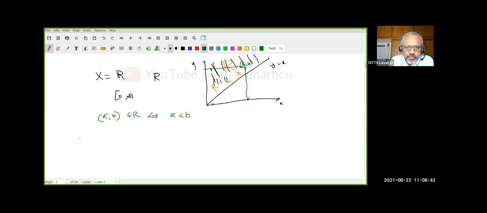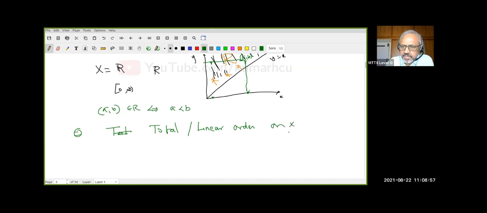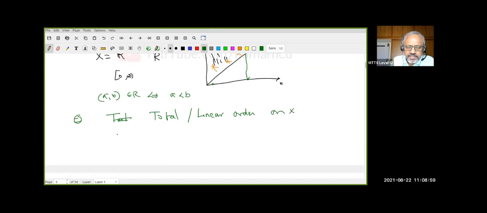Now we want to define an order, a total order, or linear order. Some books call it linear order. On a set X, it is a relation with the following property: if you give me an ordered pair (x, y) in X cross X, then either x equals y, or (x, y) or (y, x) belongs to R. One of them.